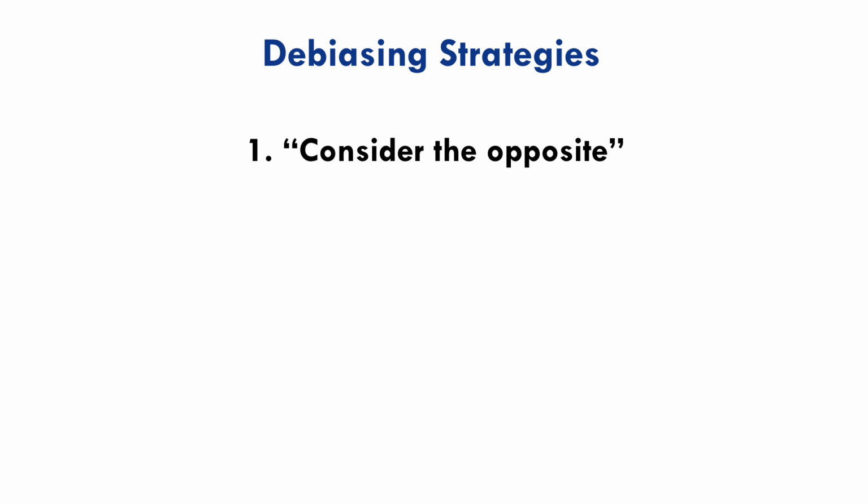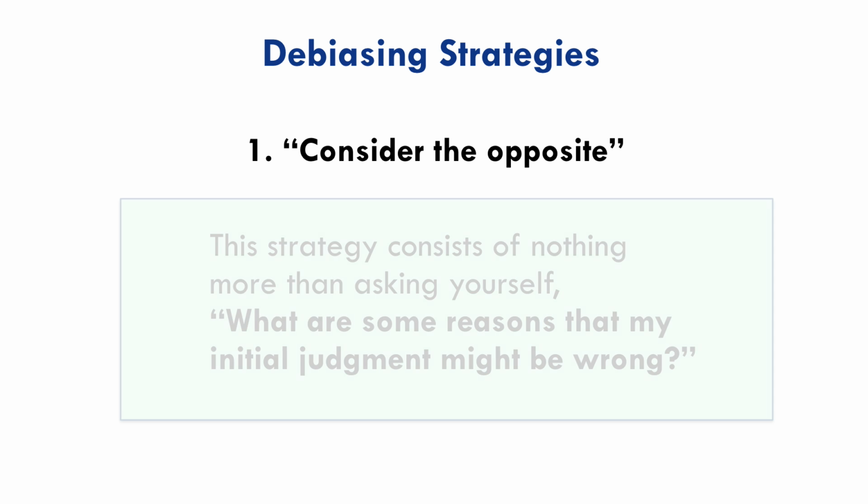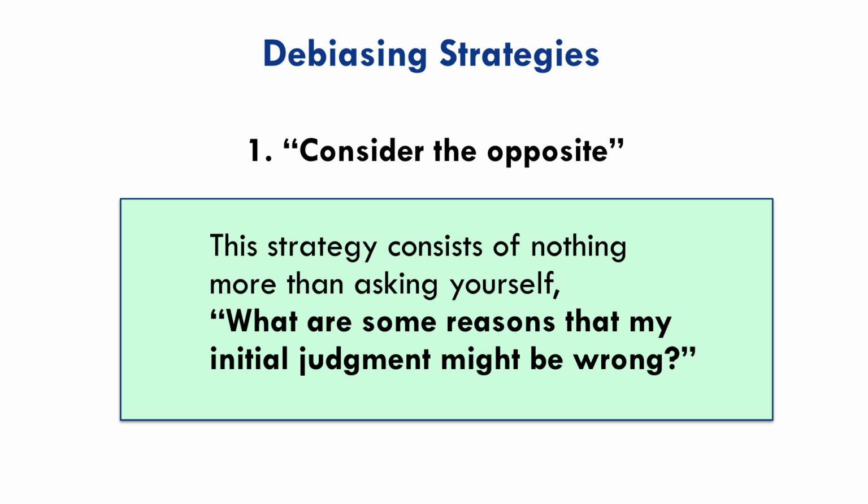The first strategy we'll look at is deceptively simple to state, to the point that it might come across as trivial, but it's not. In the debiasing literature, it's called consider the opposite. How does it work? Let's say you're facing a decision task or a judgment task and you settle on an initial answer. To implement this strategy, you ask yourself, what are some reasons that my initial judgment might be wrong? And then you start listing reasons.